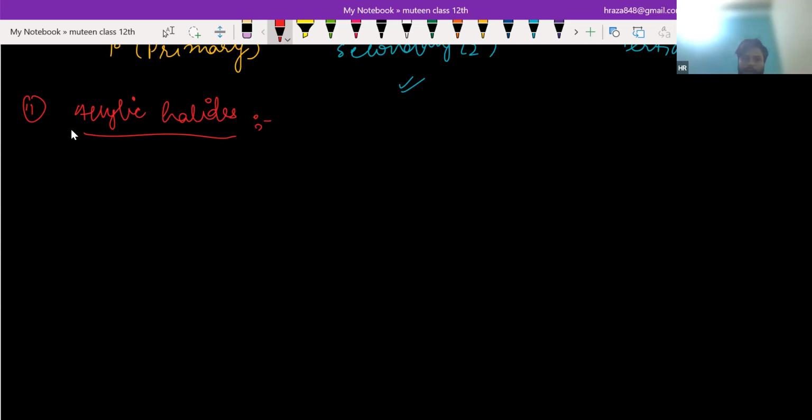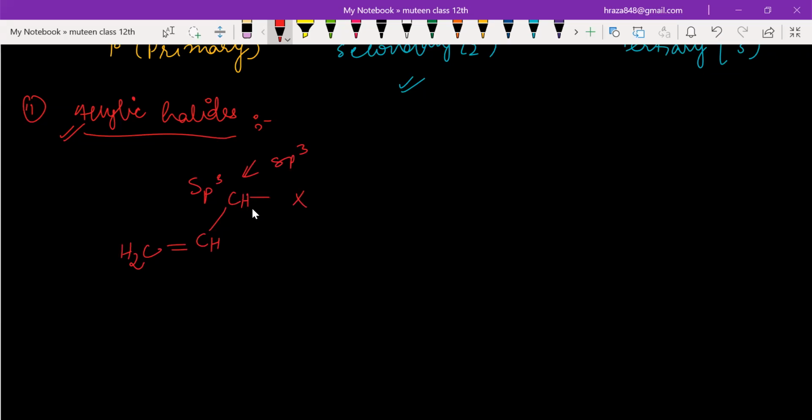In allylic halides the general formula is like this: sp3 carbon attached to X, and before this there is another carbon attached with a double bond. If it is sp3, it will only make single bonds. Yes or no? Yes, sir.